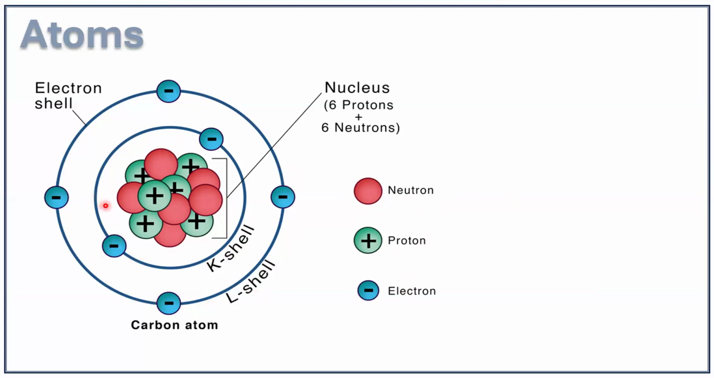As I already said, protons and neutrons have a much greater mass compared to an electron. That means almost 99% of the mass of an atom is concentrated in the nucleus. Electrons, we can say, have negligible mass. So the whole mass of the atom is concentrated in the nucleus.